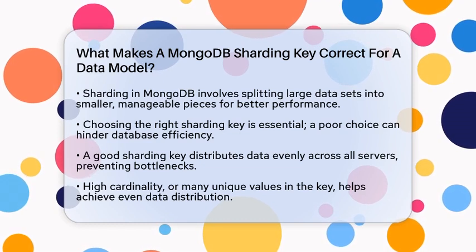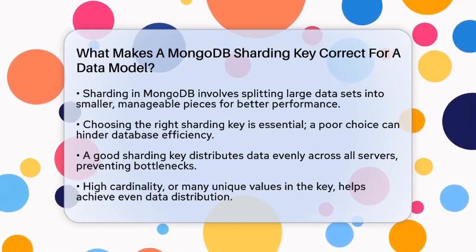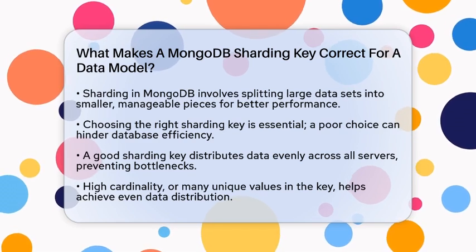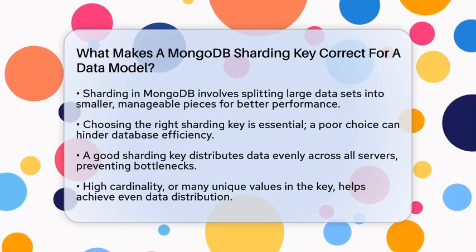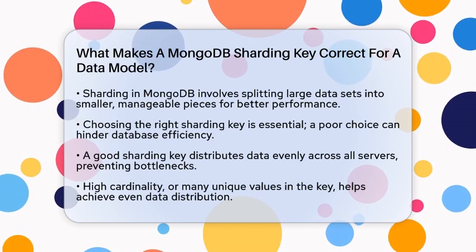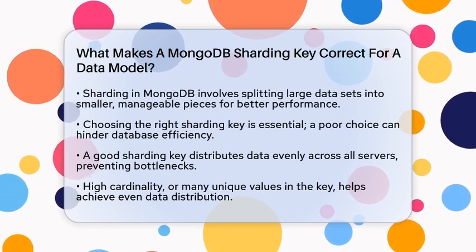A good sharding key helps spread data evenly across all the servers or shards. If one shard gets too much data, it becomes a bottleneck, slowing down your whole system. So, the key should have many unique values, known as high cardinality. For example, using user IDs instead of a simple status flag helps distribute data better.